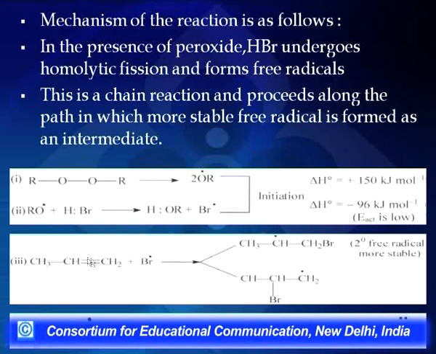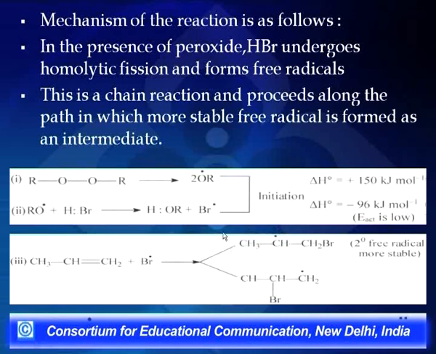This bond will cleave here homolytically. Please remember, this is breaking here homolytically. So one of the electrons here is involved in bond formation with bromine, whereas the other electron is going to either of the carbons here. But what we know here is that the secondary free radical is more stable than a primary free radical, and hence we get this.